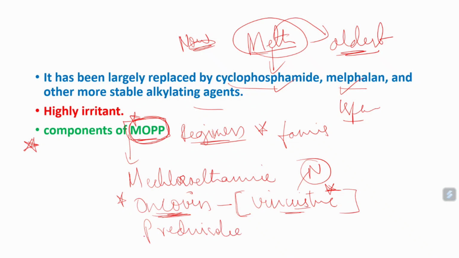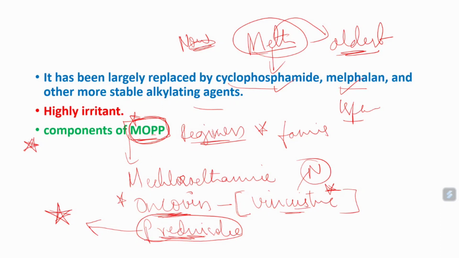Prednisolone is a corticosteroid. Everybody should try to understand about corticosteroids. In a few previous classes, I already explained about these corticosteroids in detail. If you're interested, you can find them; I'll try to add the link in the description. Being a clinical pharmacist, you should learn about corticosteroids: prednisone, betamethasone, dexamethasone, hydrocortisone. All those are different corticosteroids.